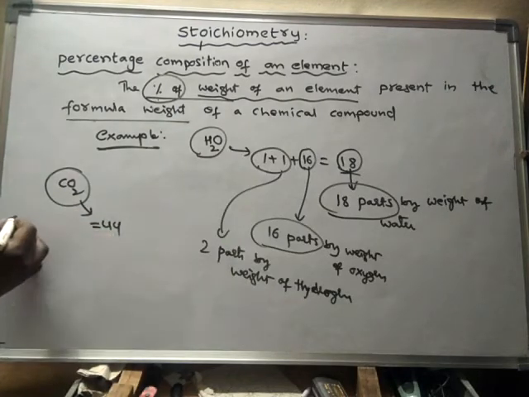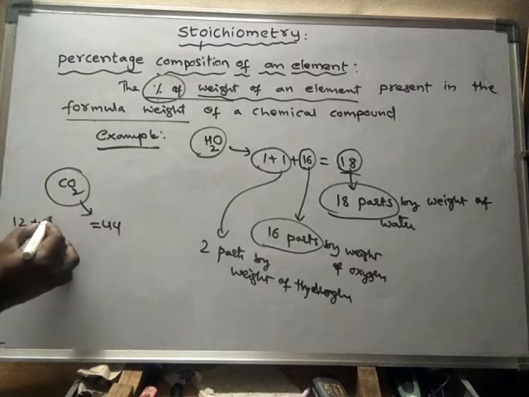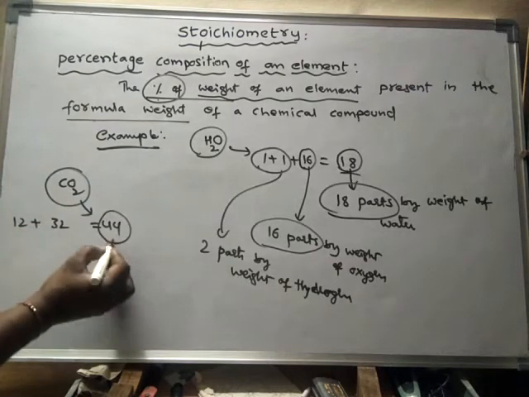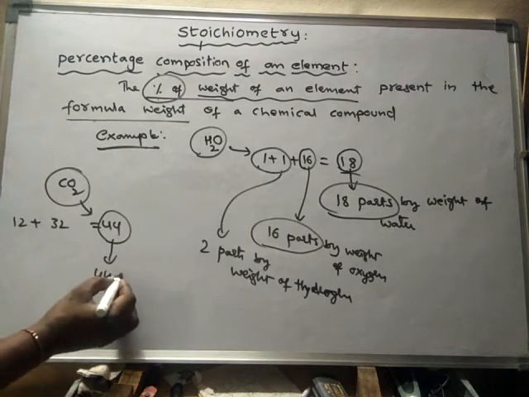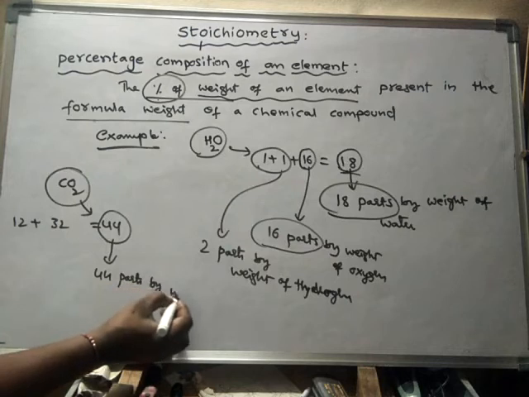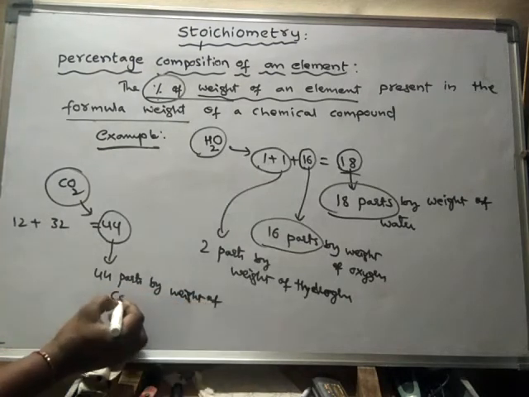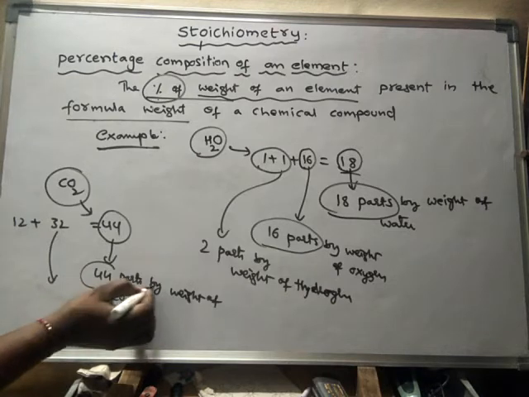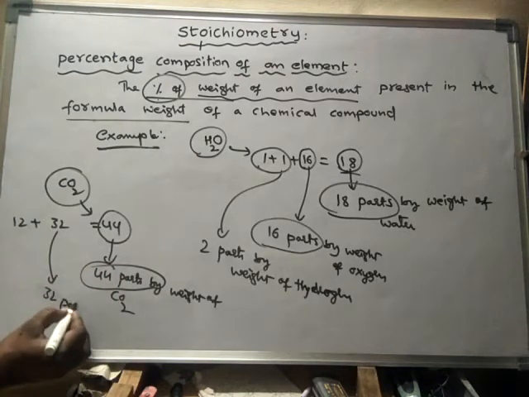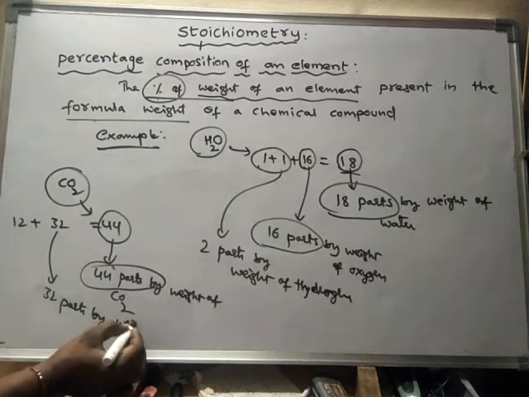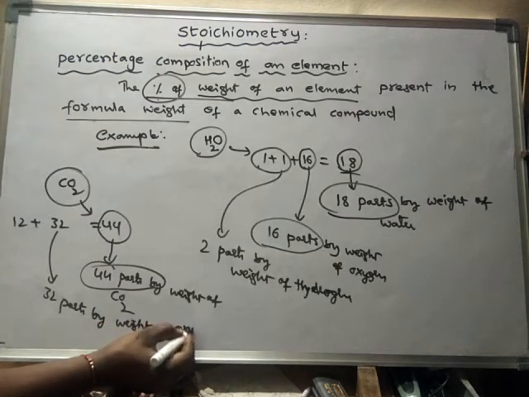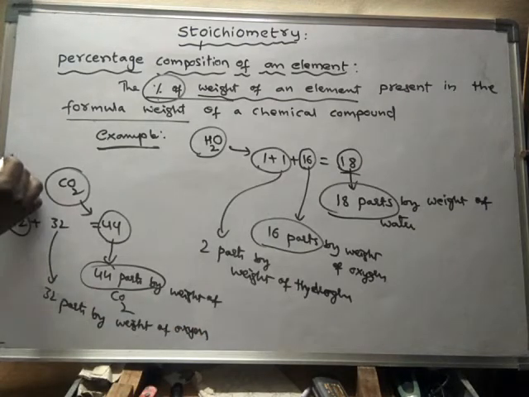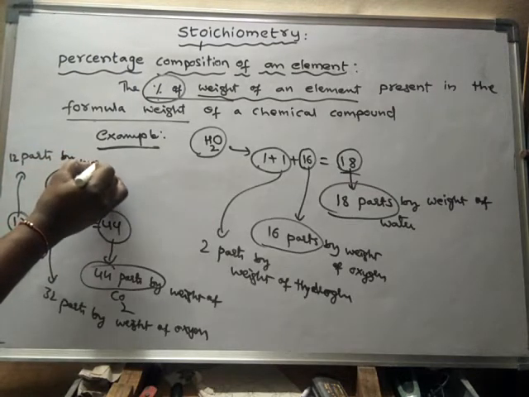How is 44 formed? One carbon is 12 and two oxygens are 32. So 44 parts by weight of carbon dioxide contain 32 parts by weight of oxygen and 12 parts by weight of carbon.